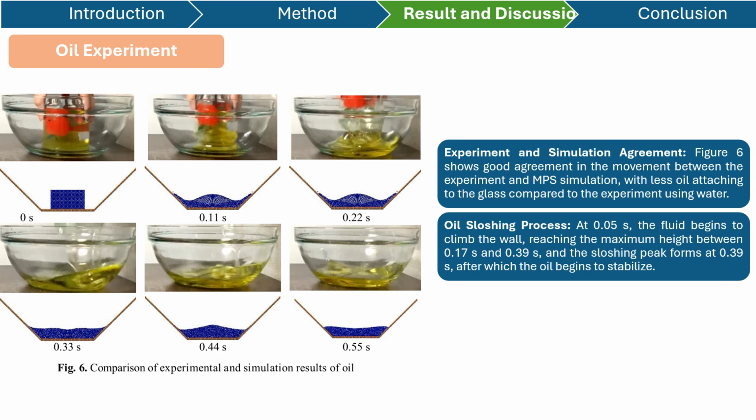The next point is about the oil sloshing process. As you can see from 0.05 second, or around 0 until 0.11 second, the fluid begins to climb the wall, reaching the maximum height between 0.17 and 0.39 seconds. It's not stated in figure 6, but the result shows like that. And the sloshing peak forms at 0.39 seconds, after which the oil begins to stabilize. So as you can see, from 0.33 until 0.55 seconds, the oil begins to stabilize.